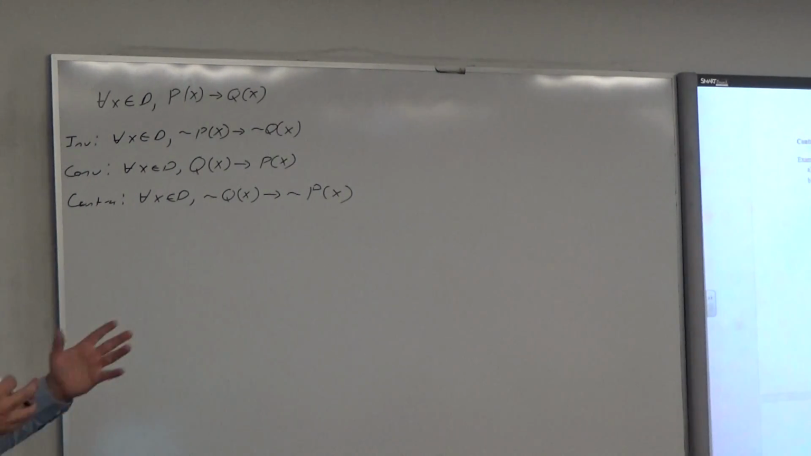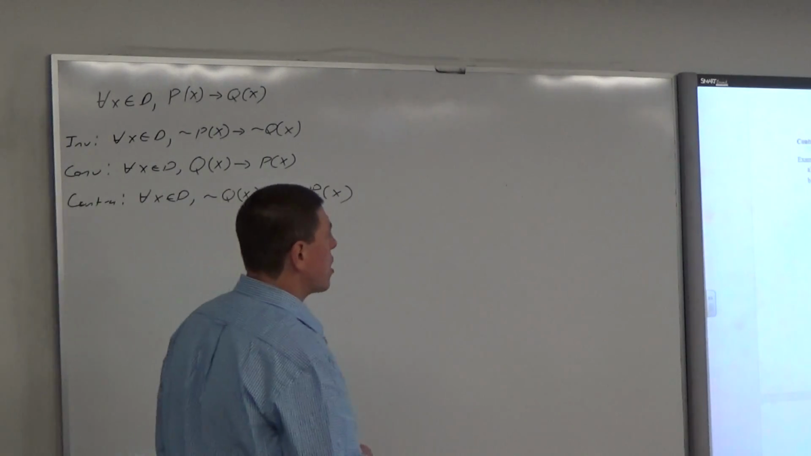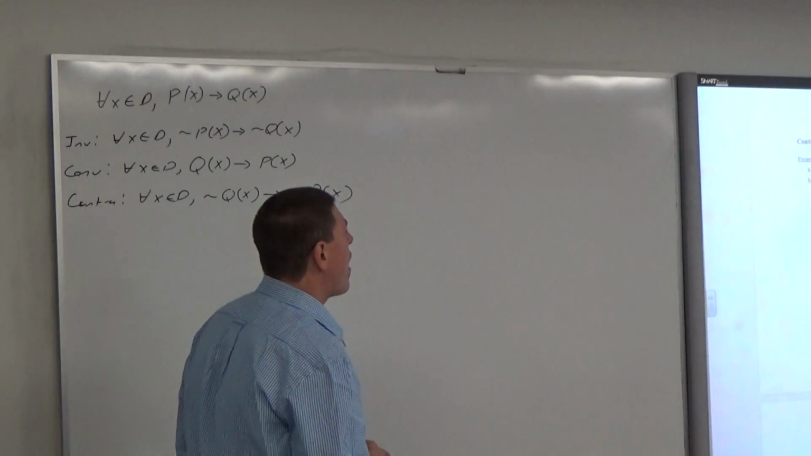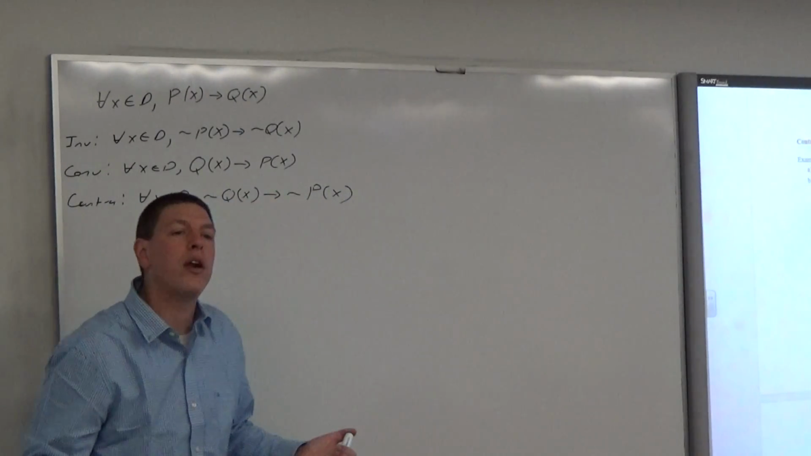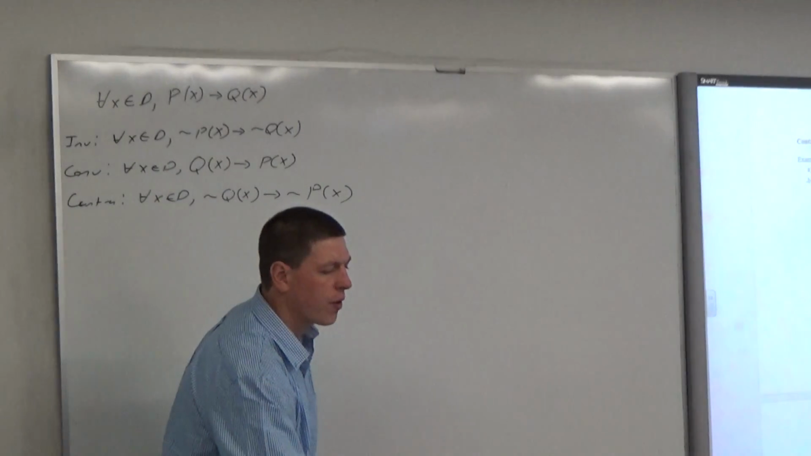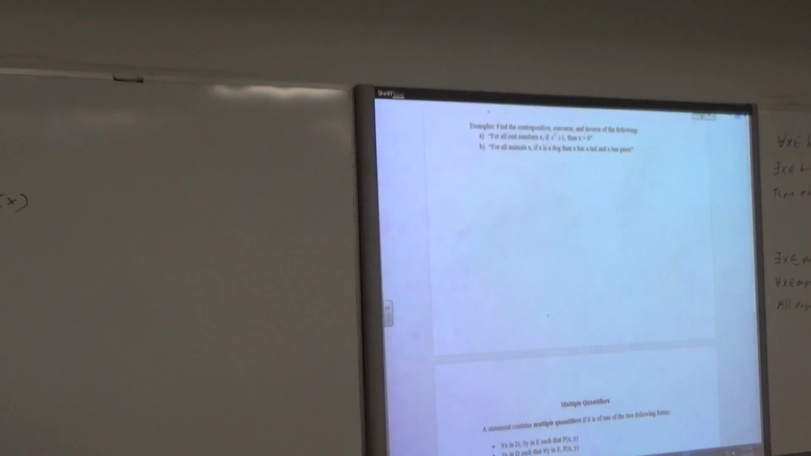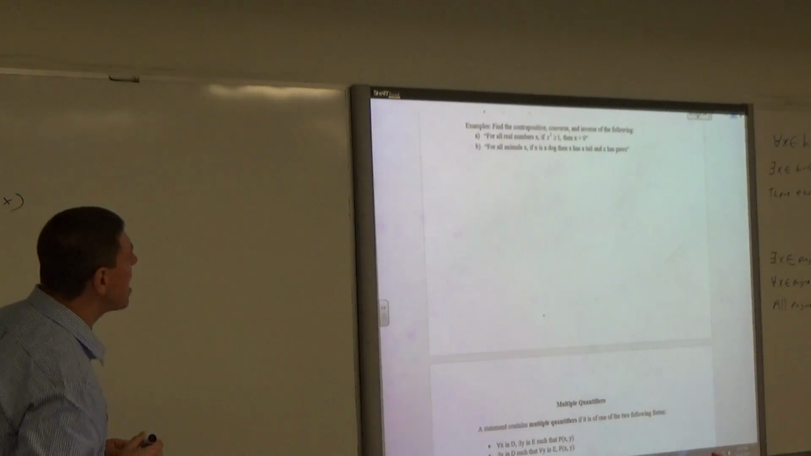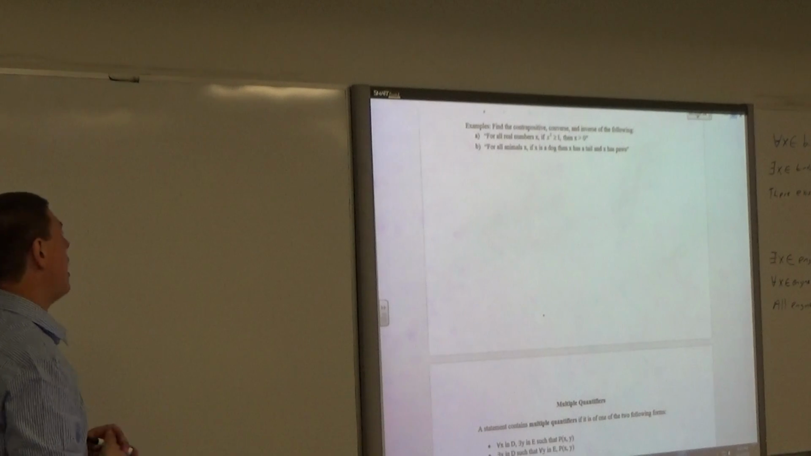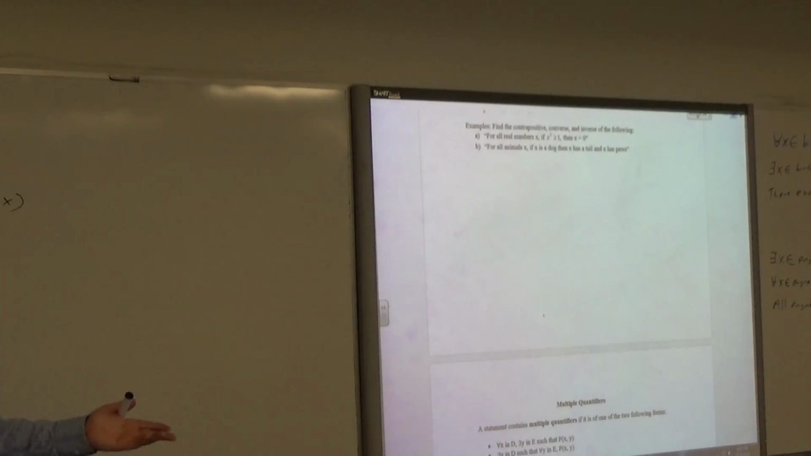All right. So let's write the inverse, converse, and contrapositive of a few of these. In fact, let's just do it for letter B, because I have a feeling if we can do it for letter B, we can probably do it for letter A as well. Save us a little bit of time here. So for all animals x, if x is a dog, then x has a tail and x has paws. Let's start with the inverse. I didn't say to write it either in symbols or in a sentence. Let's just write this one in a sentence.